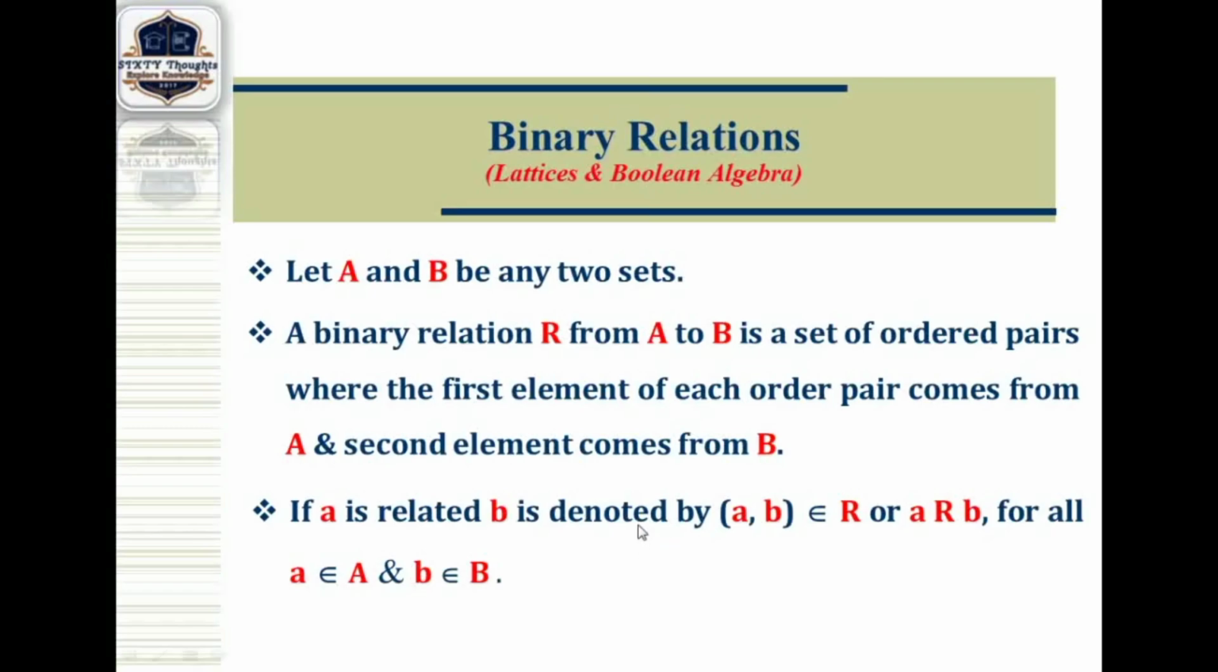In a single line, we can say that a binary relation is nothing but R is a subset of A cross B. What is the meaning of subset? A set of all elements contained in some other set. That is called a binary relation.